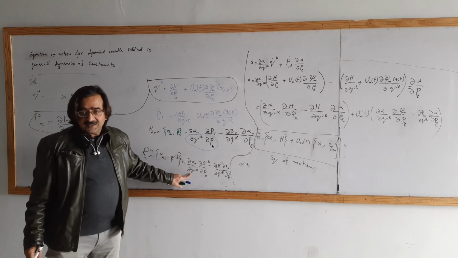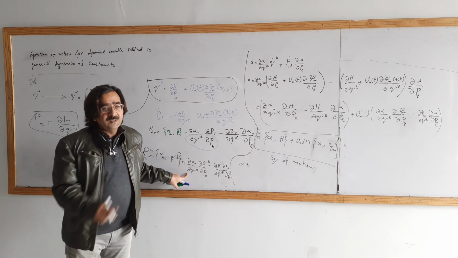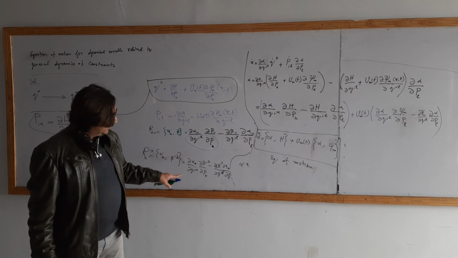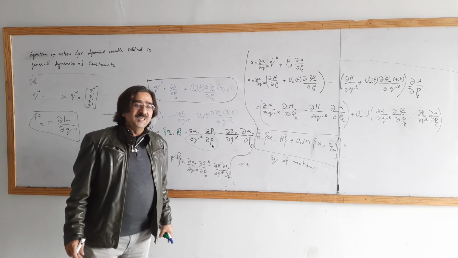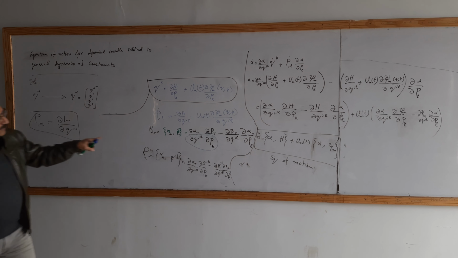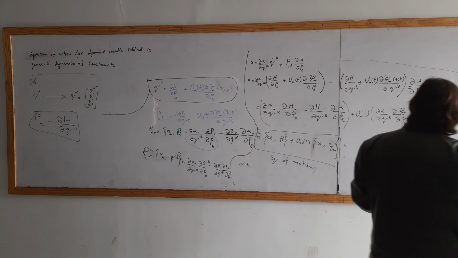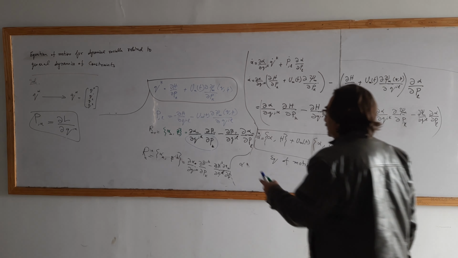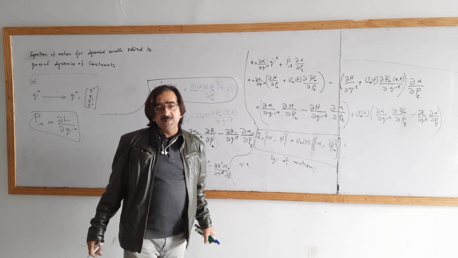That's why I am taking this. Got it? Whenever you take this, for example, that is the reason to define it in this way. That is basically the reason.